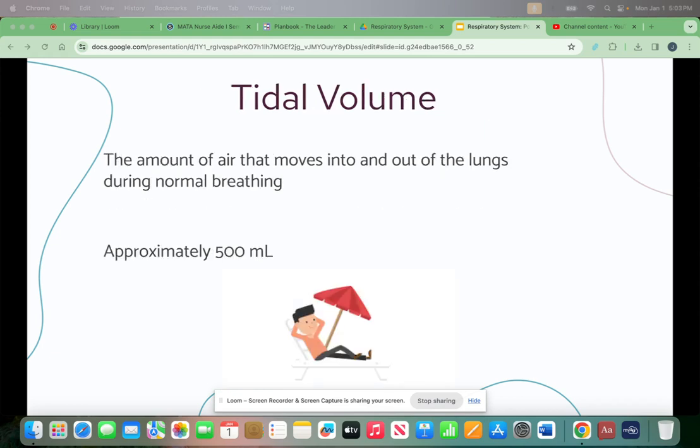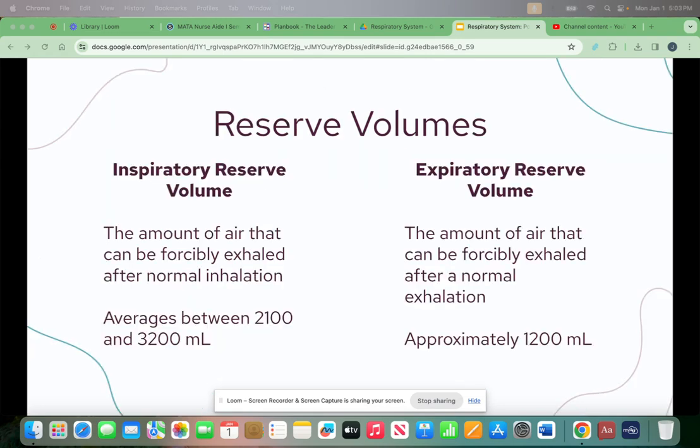Tidal volume is the amount of air that moves into and out of the lungs during normal breathing. It's approximately 500 milliliters. The reserve volumes are the inspiratory reserve volume and the expiratory reserve volume. Inspiratory reserve volume is the amount of air that can be forcefully exhaled after normal inhalation. It averages between 2,100 and 3,200 mLs.